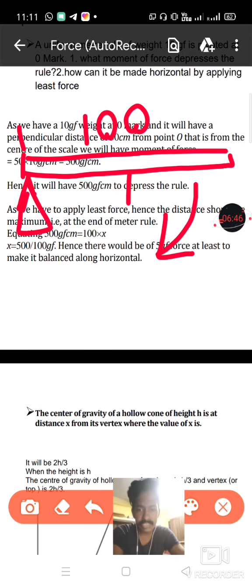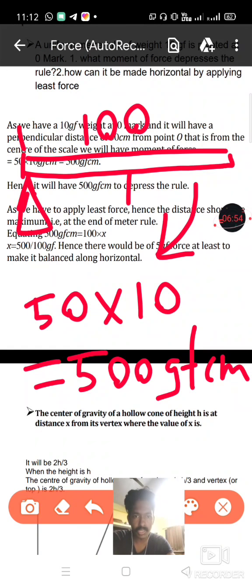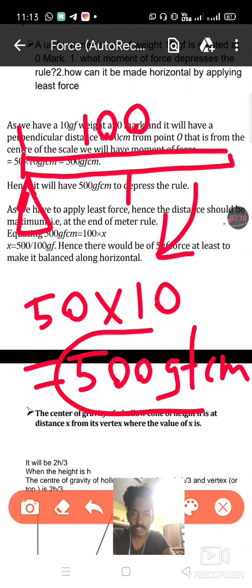and the mass of the scale is given as 10 gram force. So you can find the clockwise moment, that is, the clockwise moment is equal to 50 centimeter into 10 gram force, that is equal to 500 gram force centimeter. So this is the amount of force which depresses the scale.